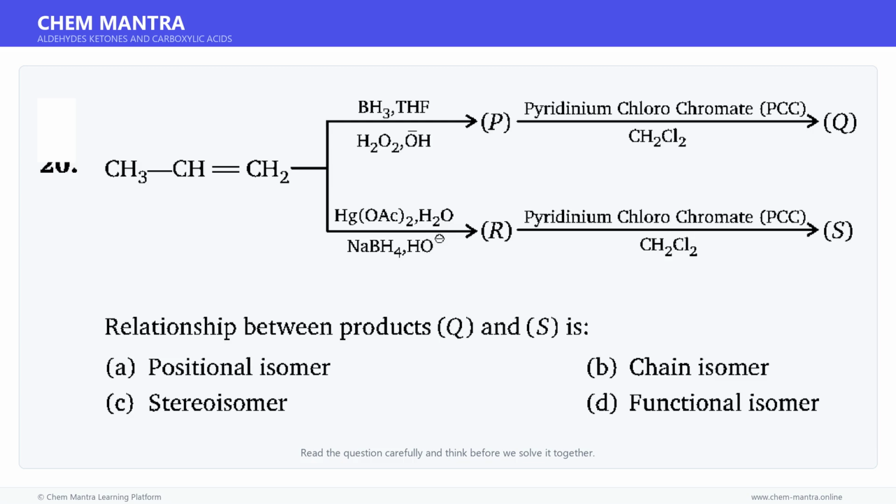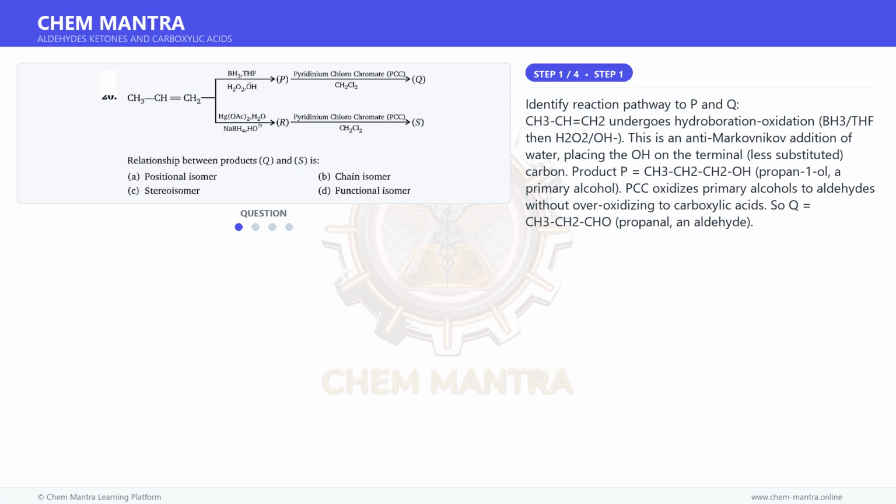Here is a question. Read it carefully and think about the answer. Let us solve it step by step. Let us begin solving this step by step. Identify reaction pathway to P and Q.